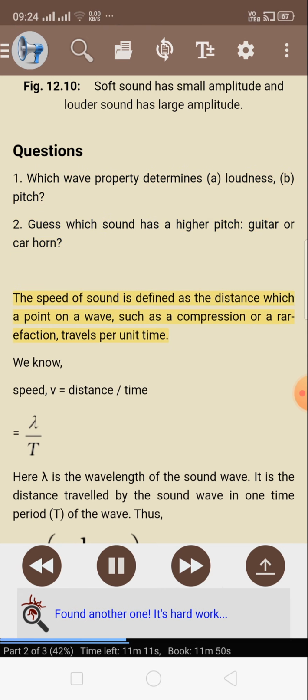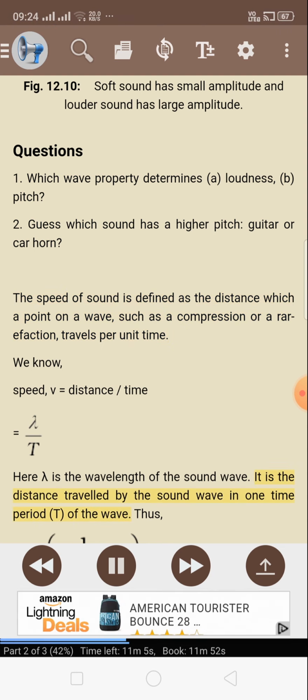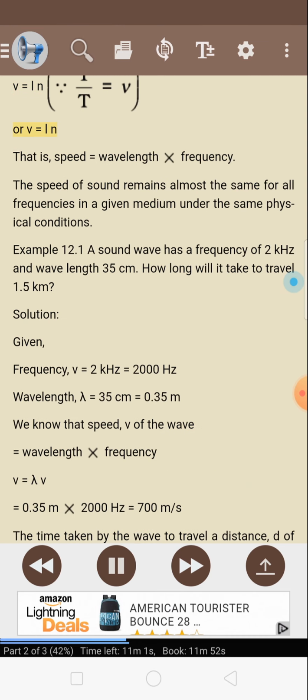The speed of sound is defined as the distance which a point on a wave, such as a compression or a rarefaction, travels per unit time. We know speed v equals distance over time. Here lambda is the wavelength of the sound wave. It is the distance traveled by the sound wave in one time period T of the wave. Thus, v equals lambda over T, or v equals lambda nu. That is, speed equals wavelength times frequency. The speed of sound remains almost the same for all frequencies in a given medium under the same physical conditions.